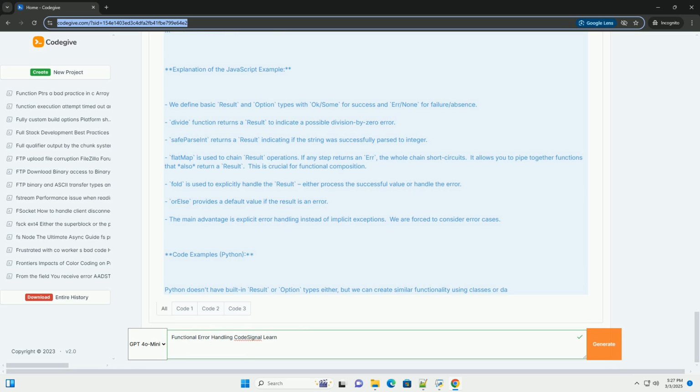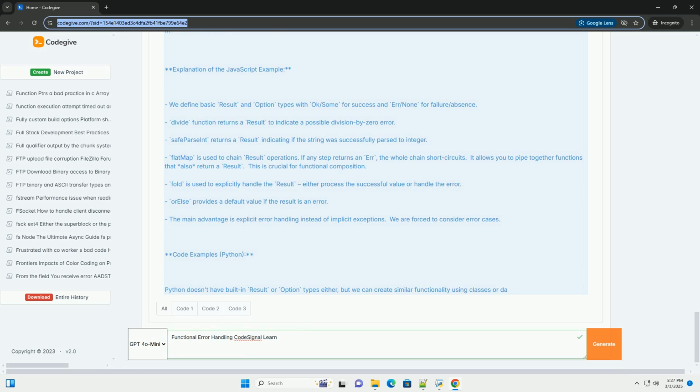Code examples: Python. Python doesn't have built-in Result or Option types either, but we can create similar functionality using classes or data classes, if using Python 3.7+. We'll use data classes for a concise implementation. The returns library is an excellent choice for production code, but for demonstration, we'll create a basic one.